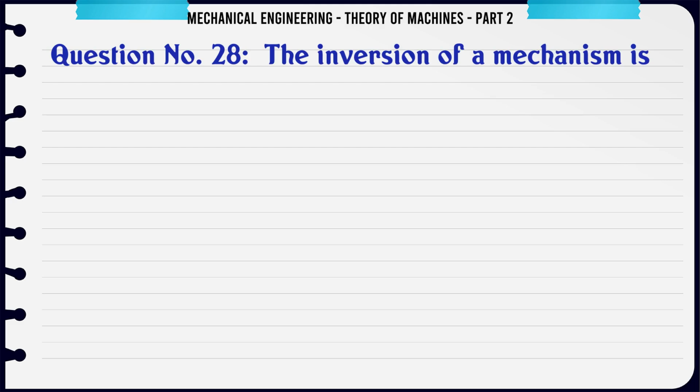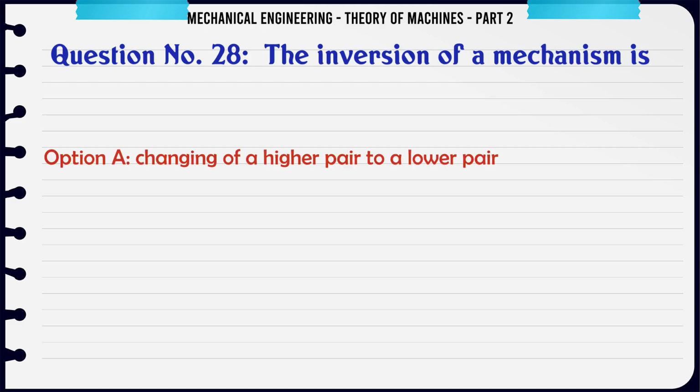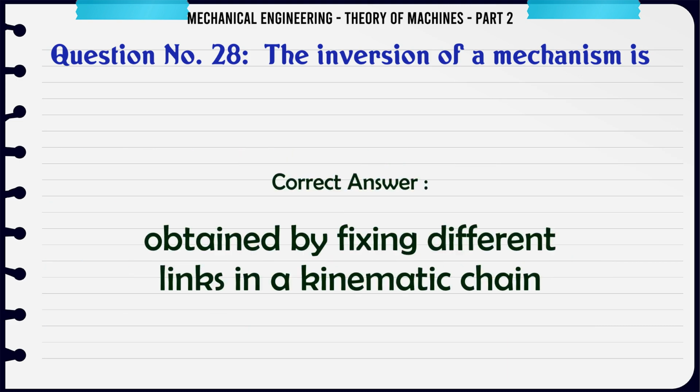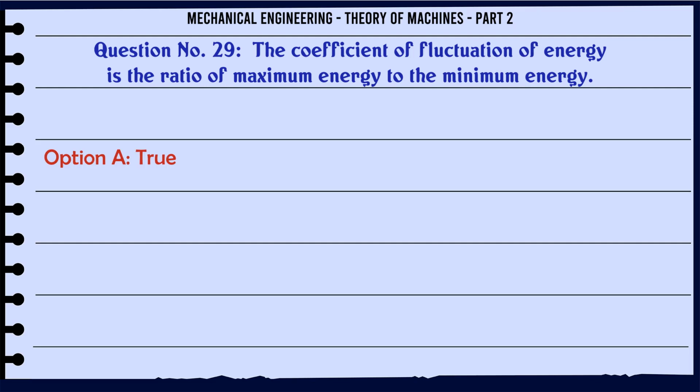The inversion of a mechanism is A. Changing of a higher pair to a lower pair. B. Turning it upside down. C. Obtained by fixing different links in a kinematic chain. D. Obtained by reversing the input and output motion. The correct answer is obtained by fixing different links in a kinematic chain. The coefficient of fluctuation of energy is the ratio of maximum energy to the minimum energy. A. True. B. False. The correct answer is false.